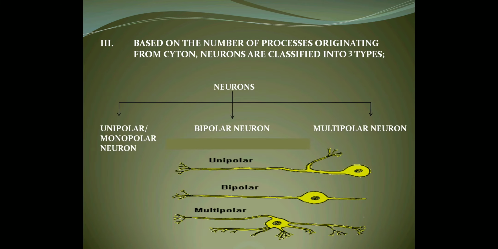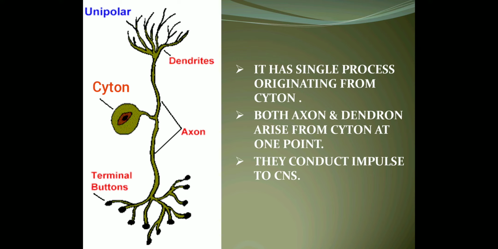Now, based on the number of processes given out from the cyton, neurons are classified into three different types. They are unipolar, or you can also call them monopolar neuron, then bipolar neuron, and multipolar neuron. Let's see the details of each. Let's see the first one, that is unipolar, or monopolar neuron.